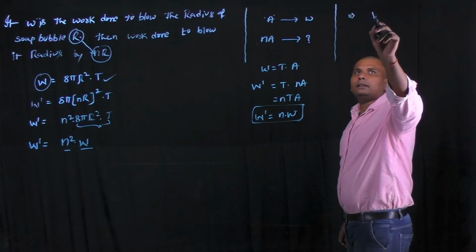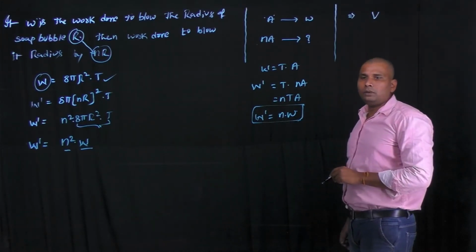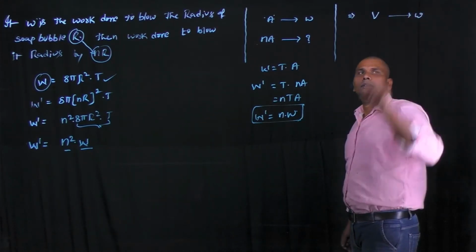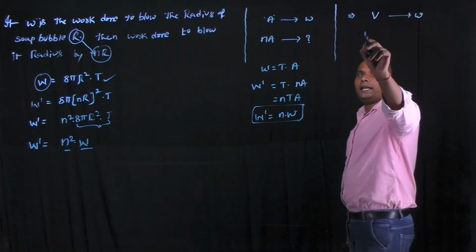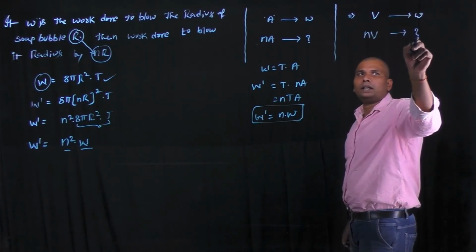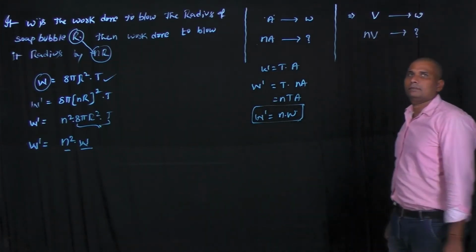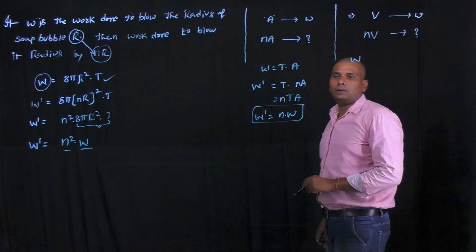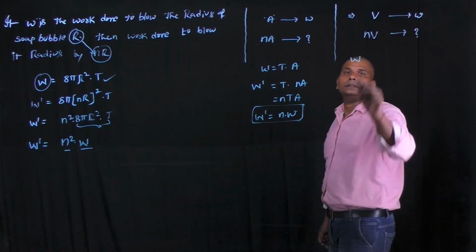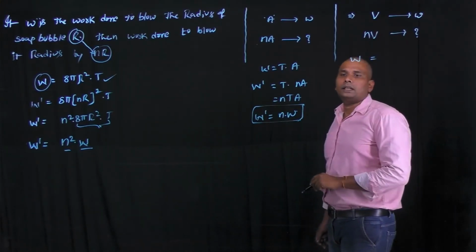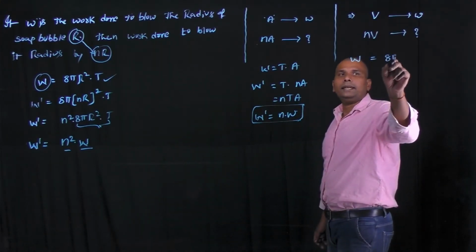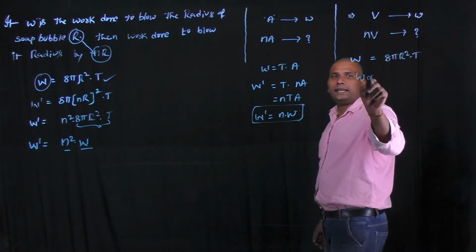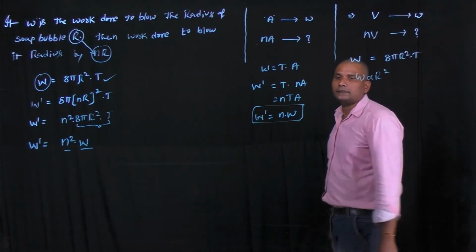In the same manner, in the case of volume, to blow the volume V of a soap bubble, the work done is W. Then to raise its volume by n times, the work done is, okay, the formula for the work done in forming a soap bubble is W equals 8 pi R square into T. Here the work done is directly proportional to the square of the radius.